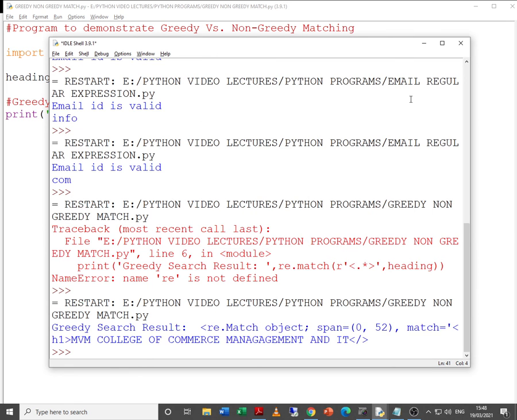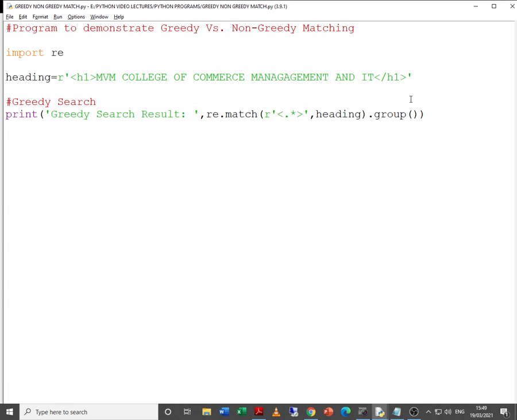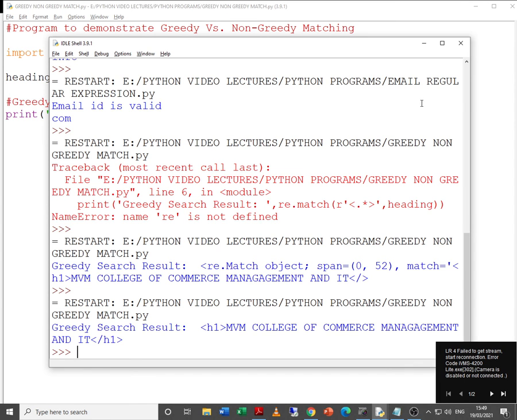And let me try to check. Yes, now just try to observe the difference between the two outputs. In fact, okay, no problem, let us observe it over here itself.